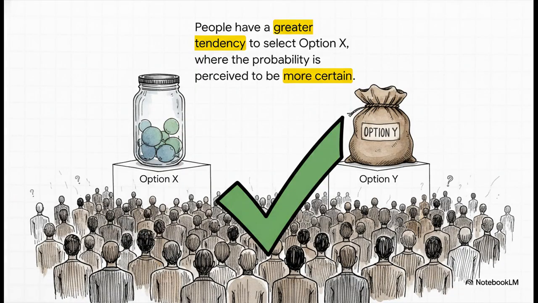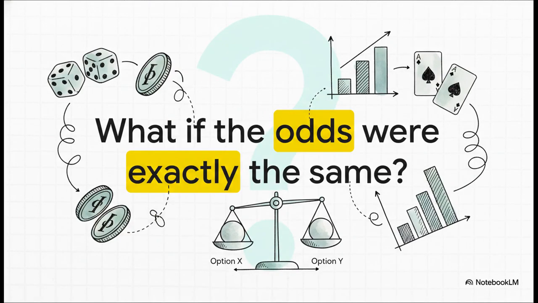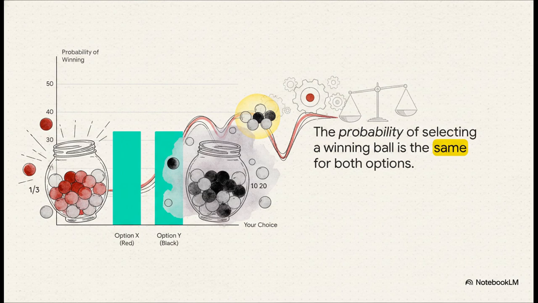Okay, got your answer? Well, if you're like almost everyone else who's ever done this, you probably picked option X. You bet on red. But here's the kicker. What if I told you that mathematically, picking the safe bet gives you 0 advantage? What if the odds of winning were actually identical? Let's crunch the numbers real quick, because this is where our intuition just goes completely off the rails.